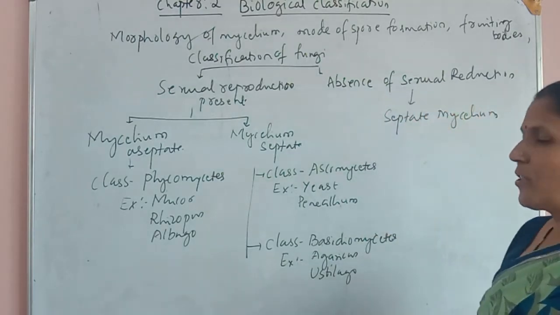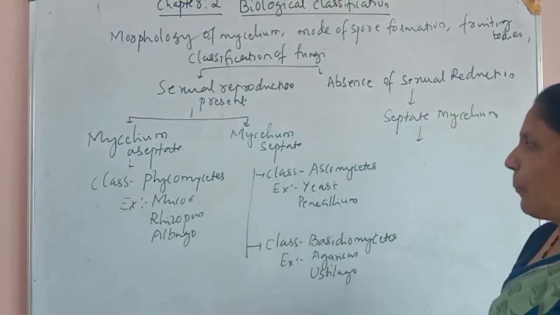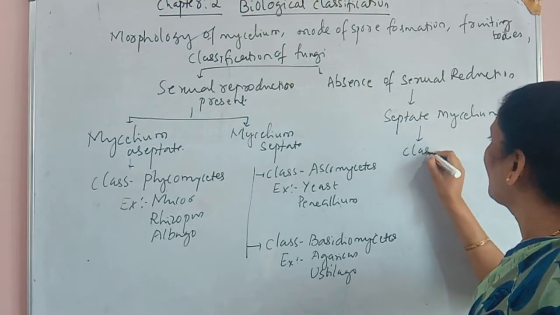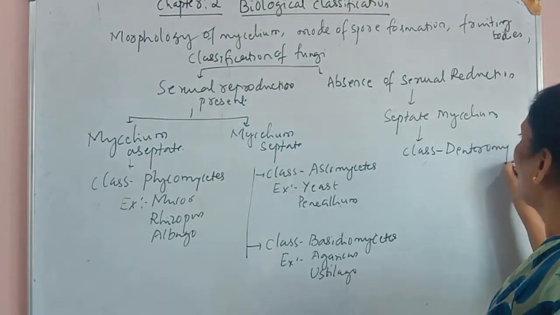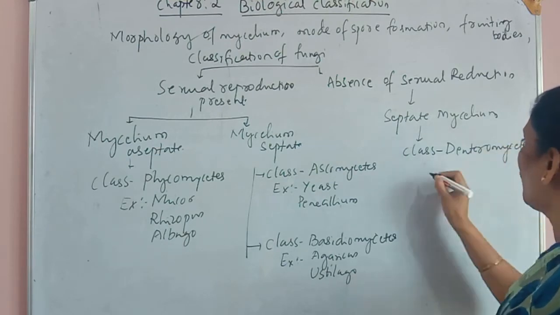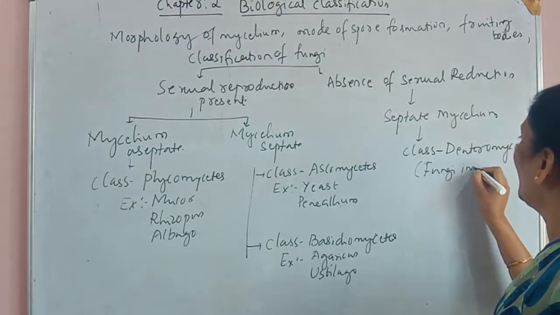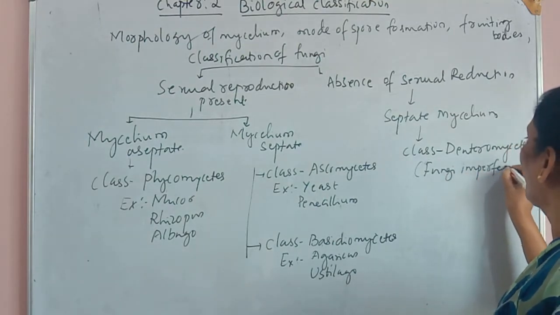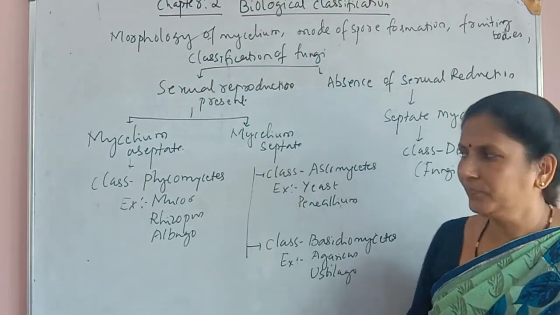The members of this group have septate mycelium. The class which comes under this group is class Deuteromycetes, which we also call the Fungi imperfecti, because of no sexual reproduction.